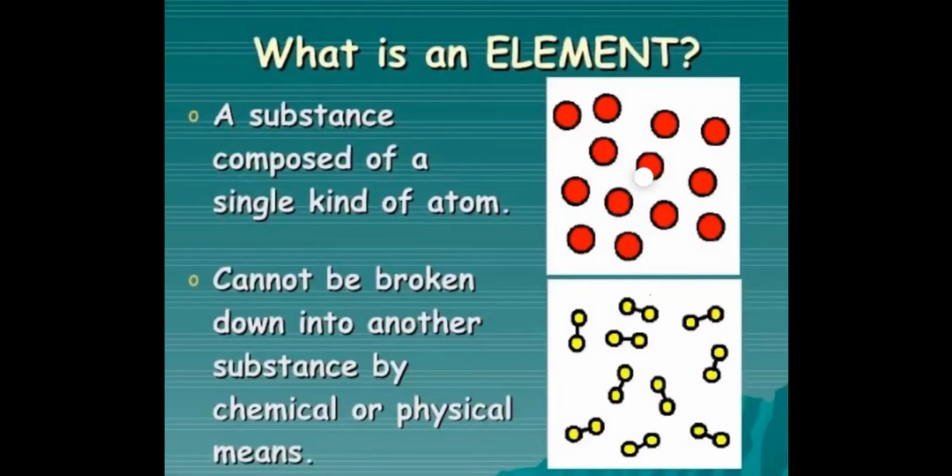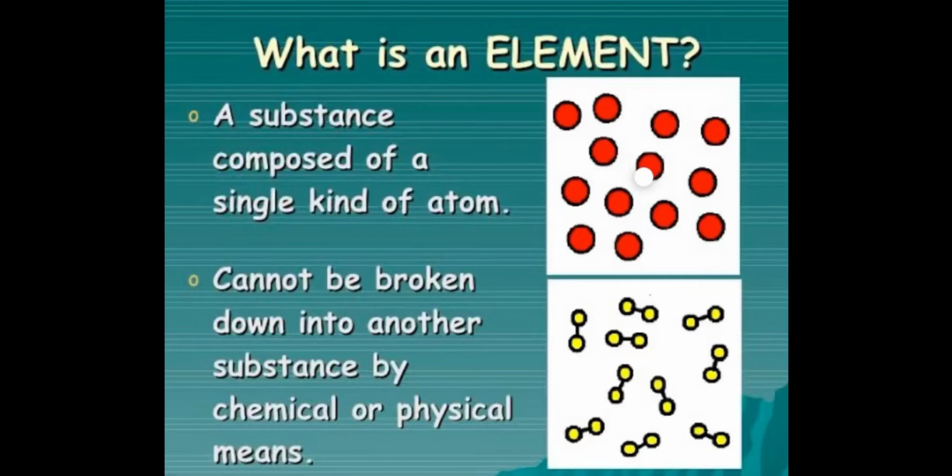First of all, let us study about pure matter, that is elements and compounds. So what is an element? A substance composed of a single kind of atom is called an element. So we can say that an atom is the smallest unit of the element and an element is made up of same kind of atoms. You can see in the diagram, same kind of atoms are there for a particular element. Element cannot be broken down into another substance by chemical or physical means. Means it cannot be changed by any chemical or physical way.